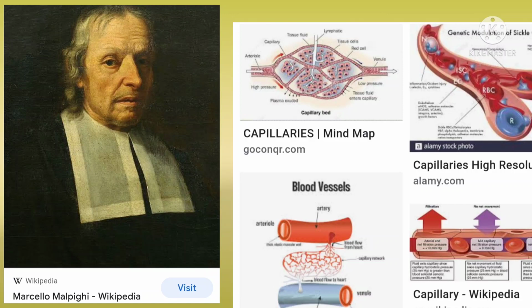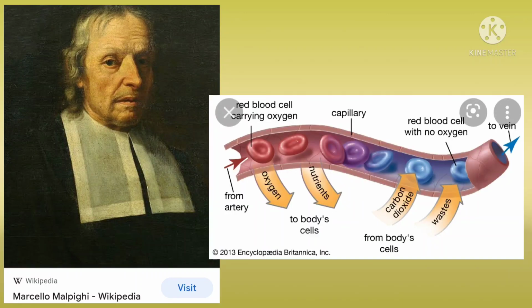No. Let us repeat the classical experiment to demonstrate the movement of blood in veins conducted by William Harvey in the early 17th century. Already we know, children, this experiment was done by William Harvey when there was no compound microscope or any other modern equipment.